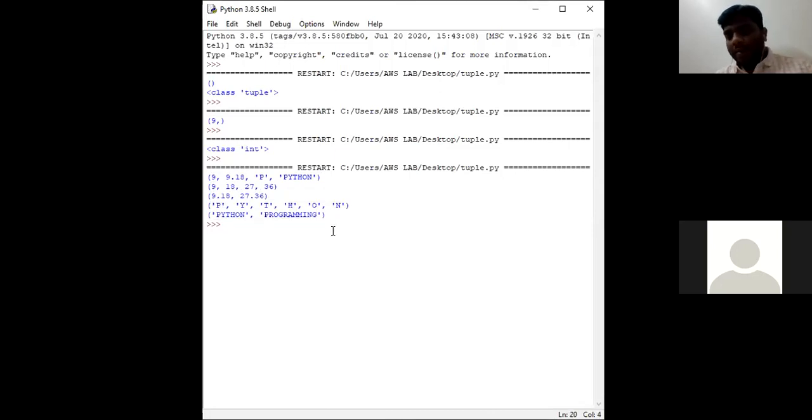So till now we have discussed 3 points. How to create a tuple, how to create an empty tuple. That is the first point. And the second point is, if a tuple consists of only one element, we need to mention that element followed by a comma. If the user does not mention a comma after that particular single element, the interpreter treats that element as an integer data type.